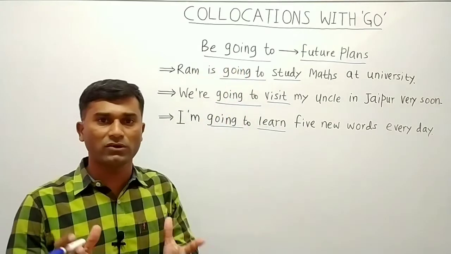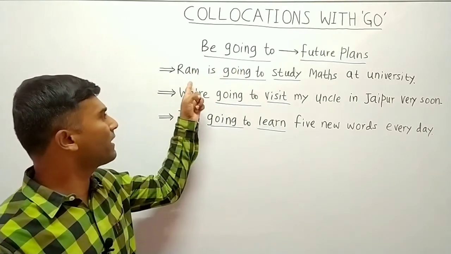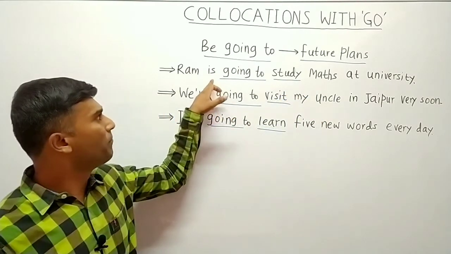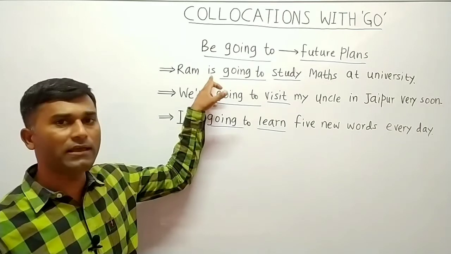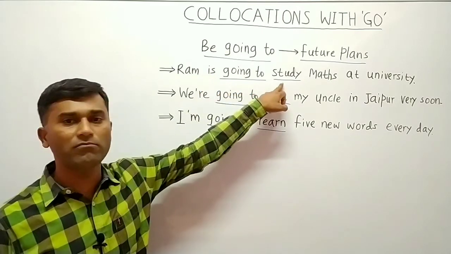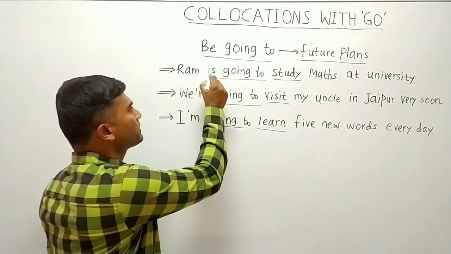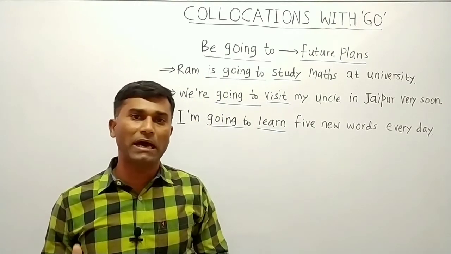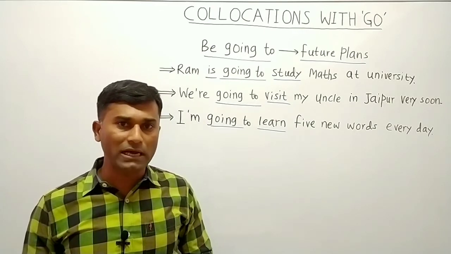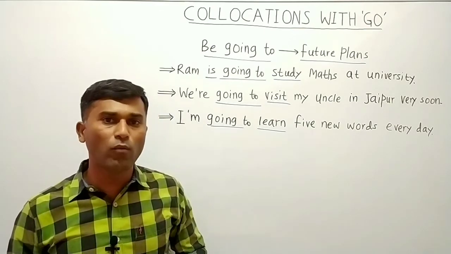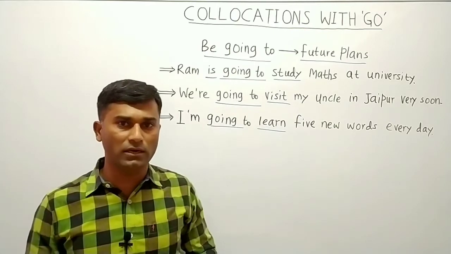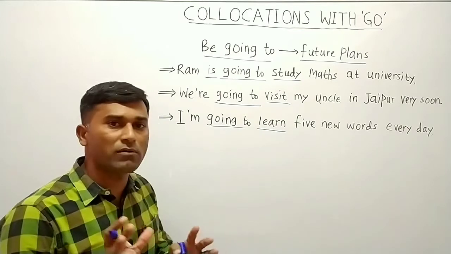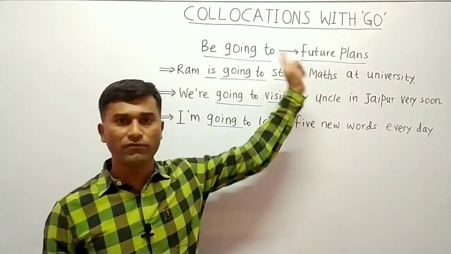There is go, so we are studying this. A sentence like, Ram is going to study maths at university. So see the be going to construction. Here the be verb is there, and going to, and then the base form of the verb. Now, what does it mean when we say Ram is going to study maths at university? It means that Ram has already decided what to do. He is not in confusion, he is not in two minds about what he has to do. So that is his future plan. So here going to indicates his future plan.